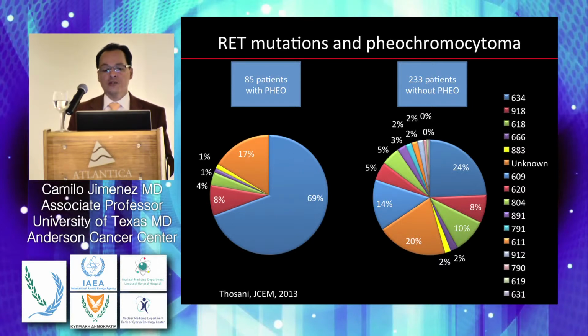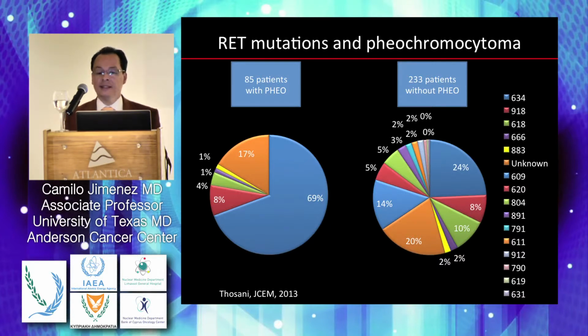Which are those mutations? 69% of these mutations are located in codon 634. So 634 is the one that will give you a higher predisposition for pheochromocytoma disease. In 17% of patients, we didn't know what the mutation was.